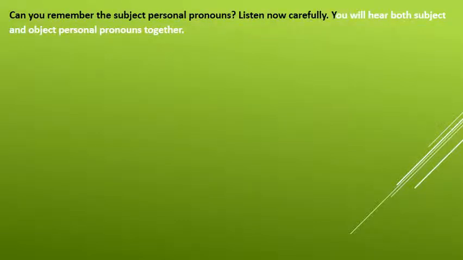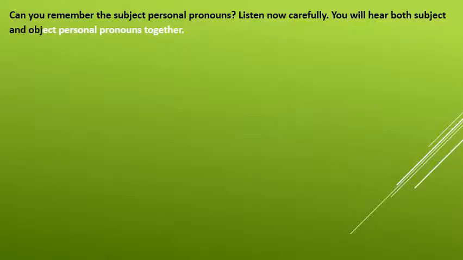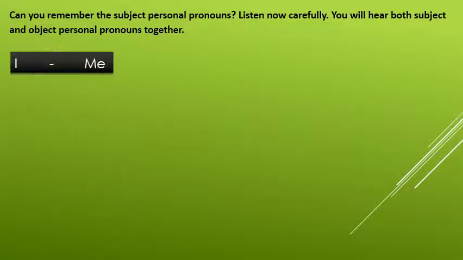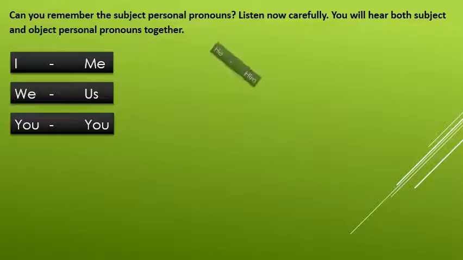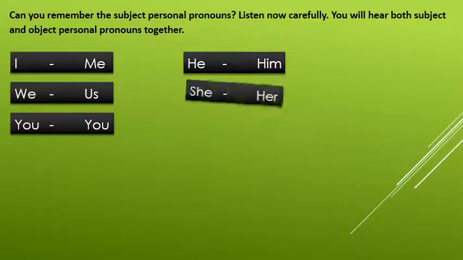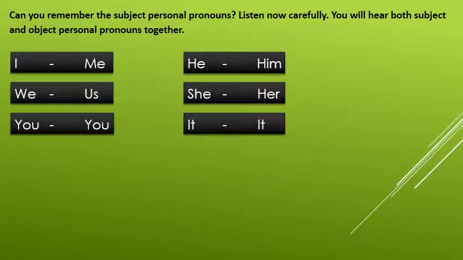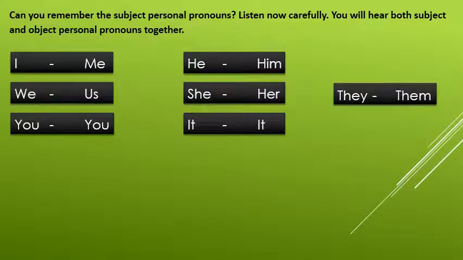Listen now carefully. You will hear both subject and object personal pronouns together. I, me, we, us, you, you, he, him, she, her, it, it, they, them.